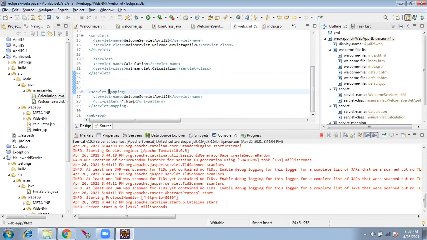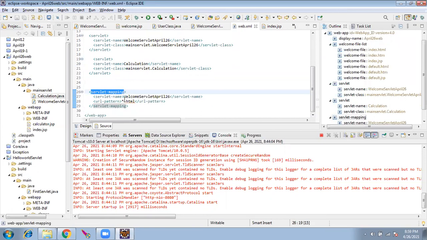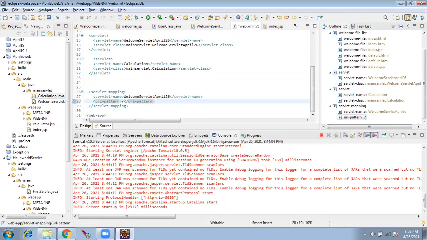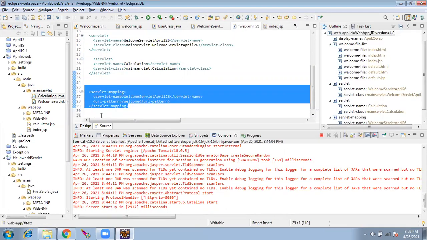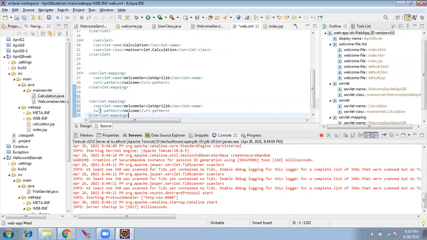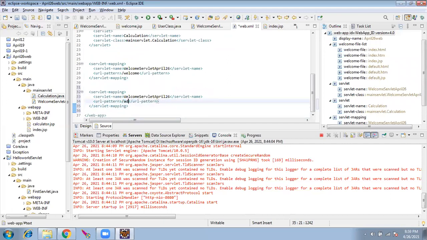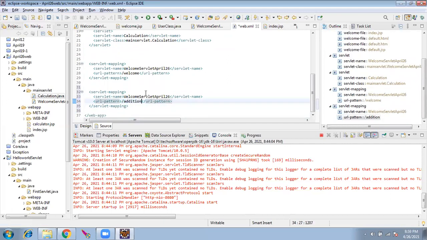And here the mapping: when someone is going to call welcome, I have to go to the welcome servlet. When someone is going to call, hey, do the addition, you have to go to the calculation servlet, not addition, calculation, calculate.